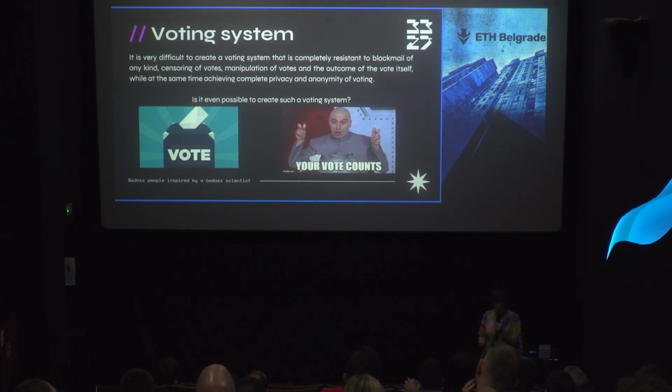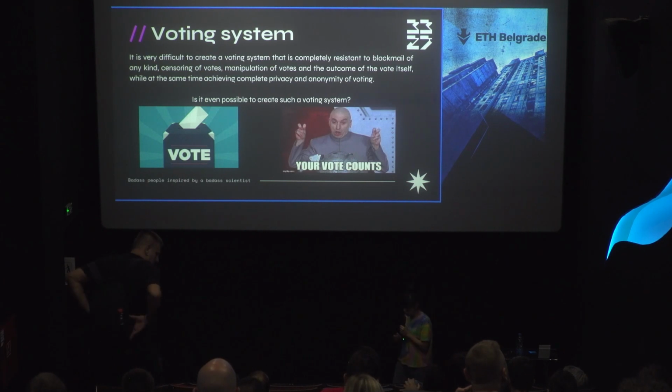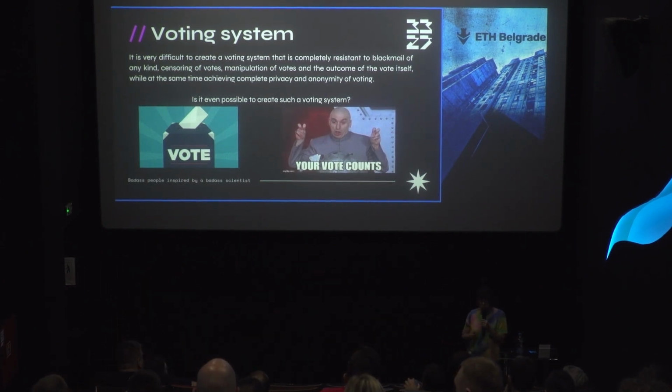want to add in MACI, I think it is very important to note that it's very difficult to create a voting system that is completely resistant to collusion. We want a voting system where we cannot manipulate votes, we cannot censor the votes, and which also has privacy and anonymity of voting.